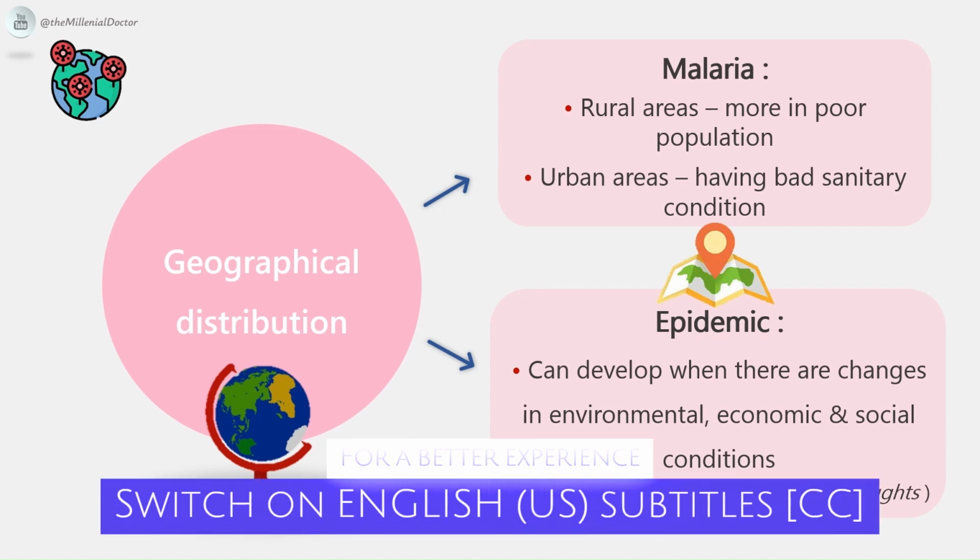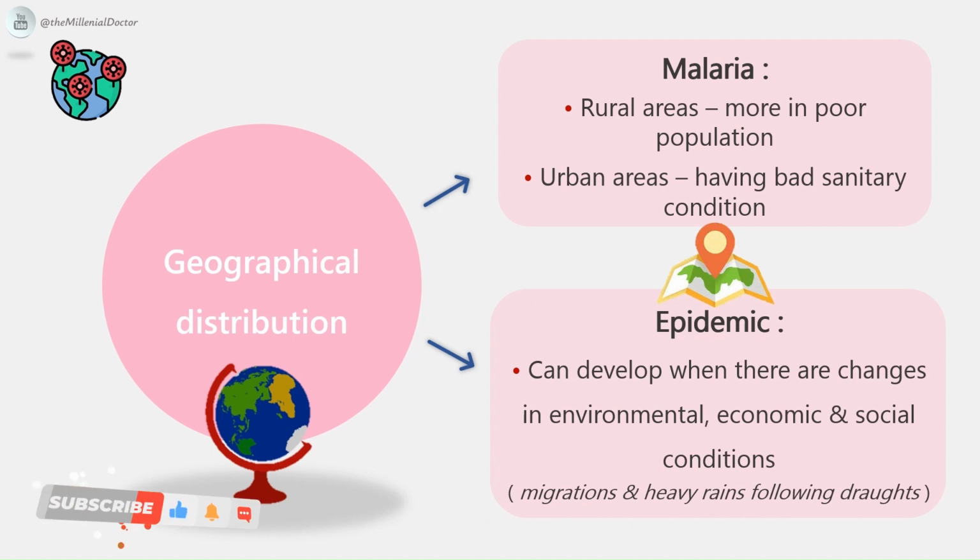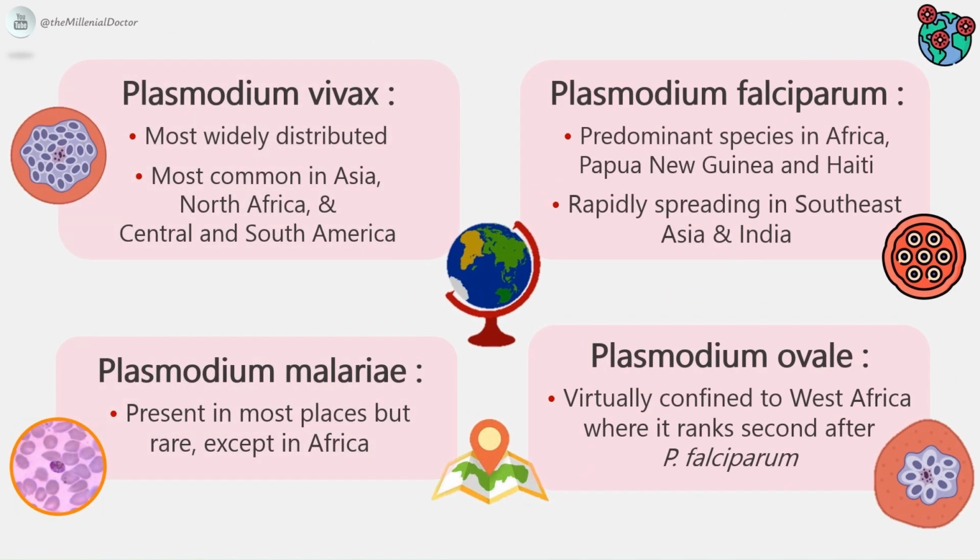The incidence of malaria is more in poor population in rural areas, also in urban areas having bad sanitary conditions. An epidemic can develop when there are changes in environmental, economic, and social conditions such as migrations and heavy rains following droughts. The relative prevalence of the four species of malaria parasites varies in different geographical regions. Plasmodium vivax is the most widely distributed, being most common in Asia, North Africa, and Central and South America. Plasmodium falciparum, the predominant species in Africa, Papua New Guinea, and Haiti, is rapidly spreading in Southeast Asia and India.